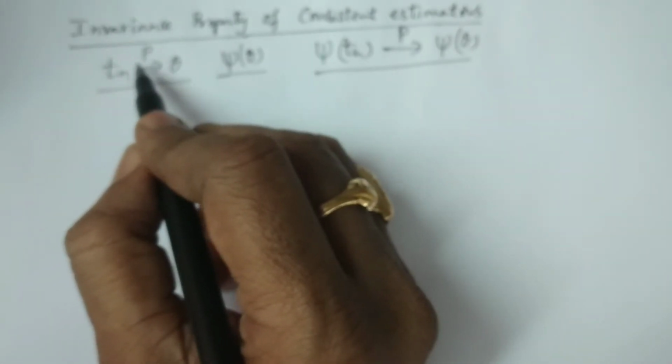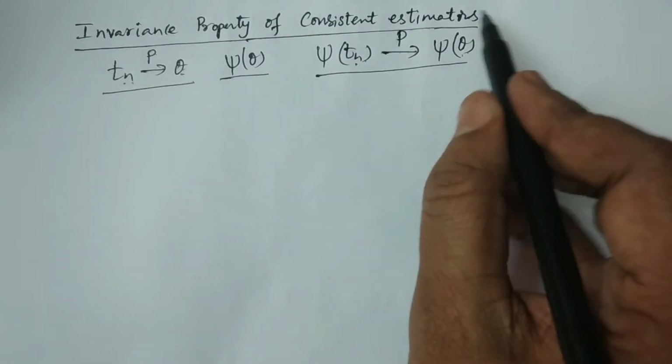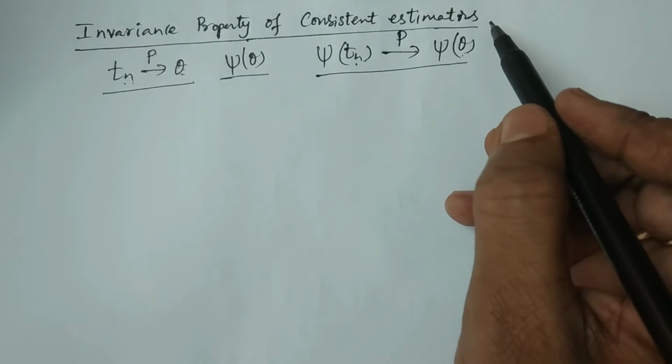Symbolically, if Tn converges in probability to theta, that is, Tn is a consistent estimator of theta, then psi of Tn is also a consistent estimator of psi of theta. That is called the invariance property of consistent estimators.